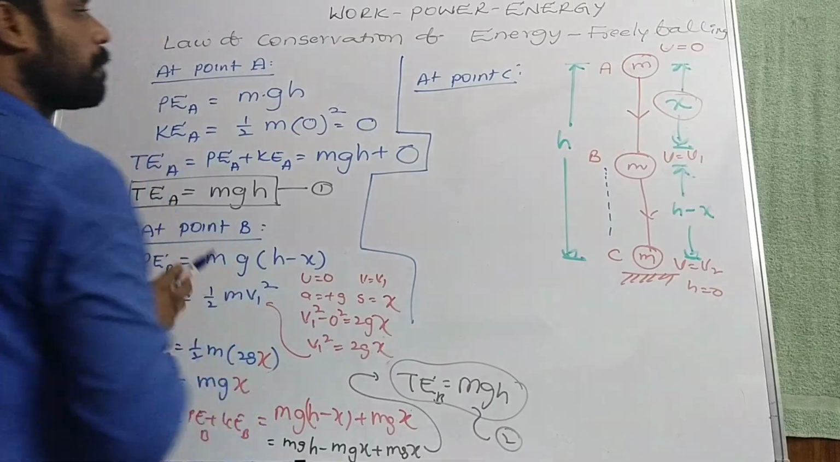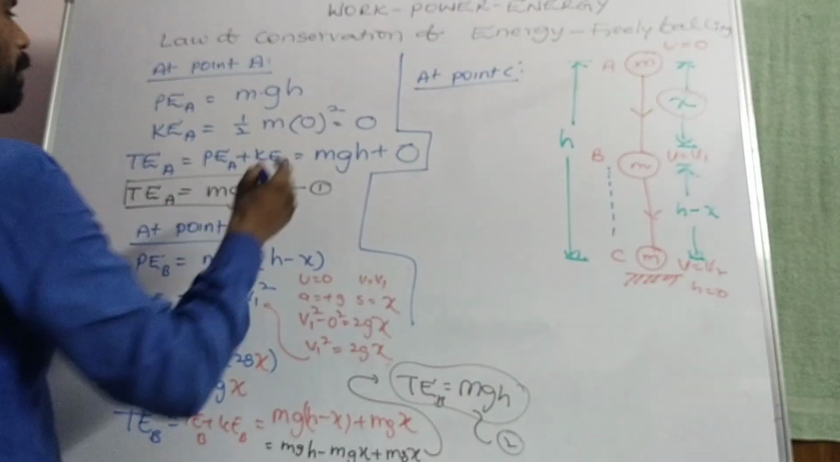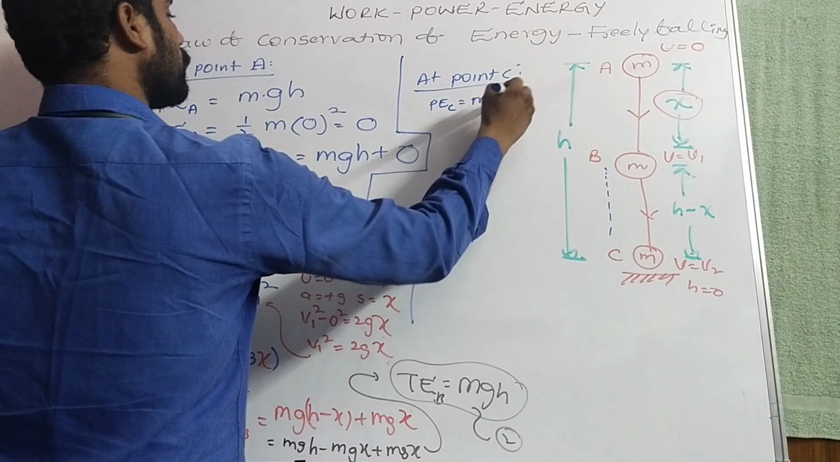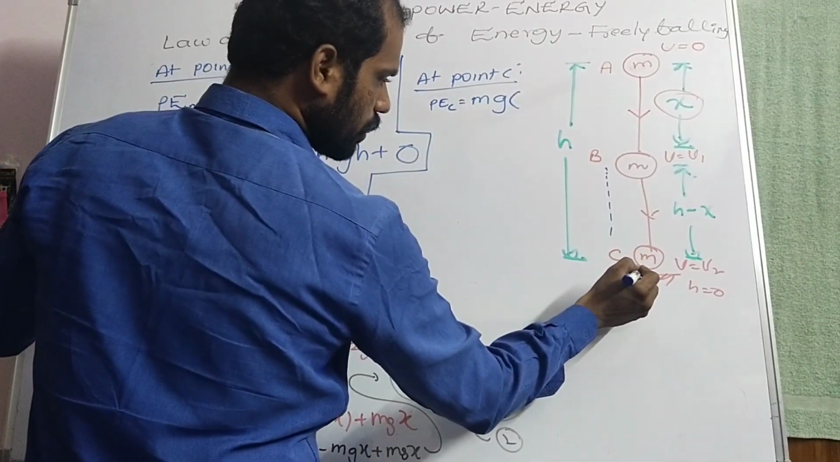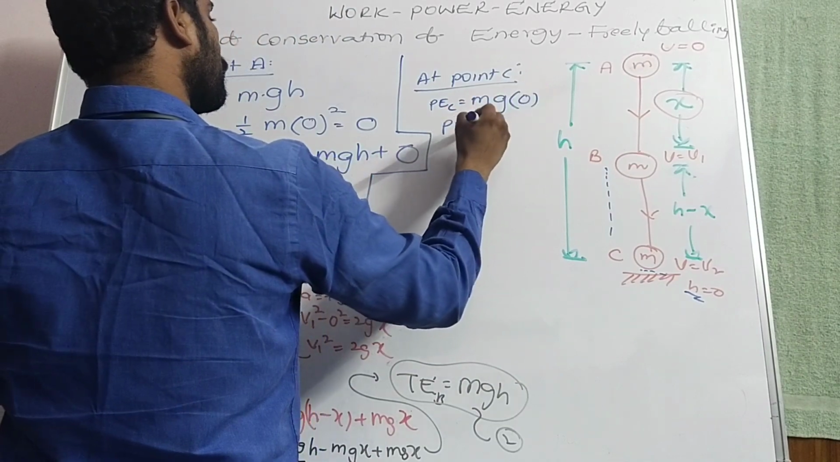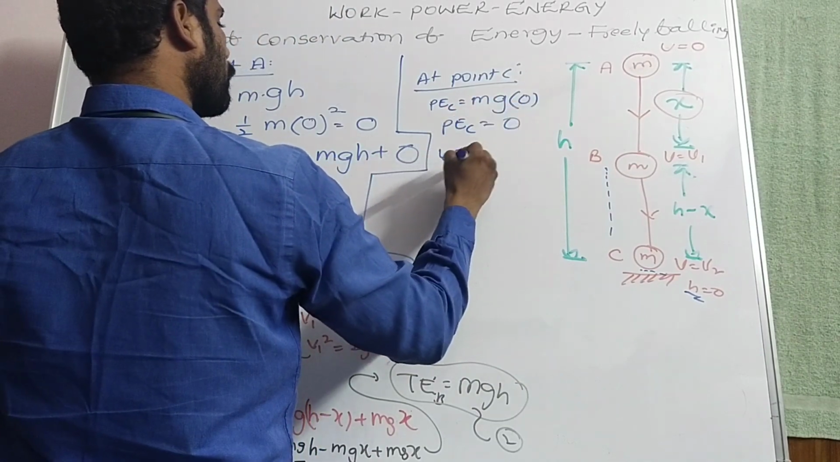At point C, potential energy is equal to m g h, but almost, the body touches the ground, so consider h is equal to 0. So potential energy at C is equal to 0. Now what about kinetic energy?